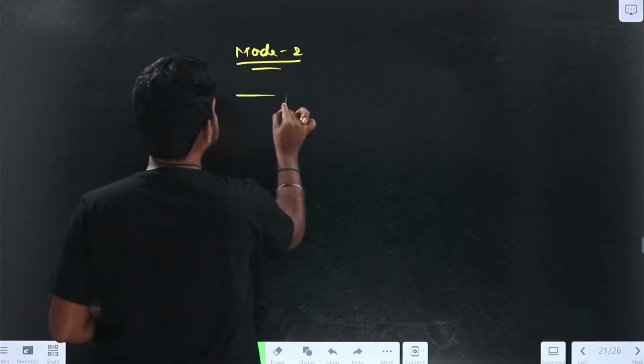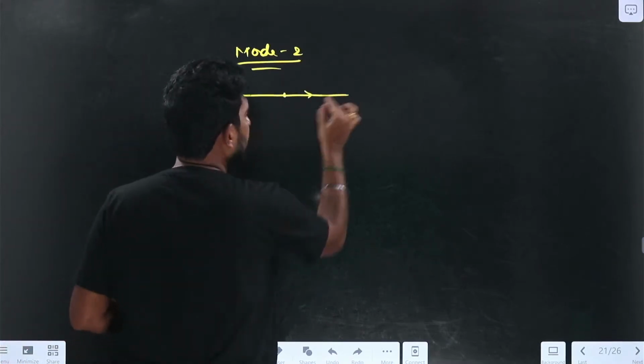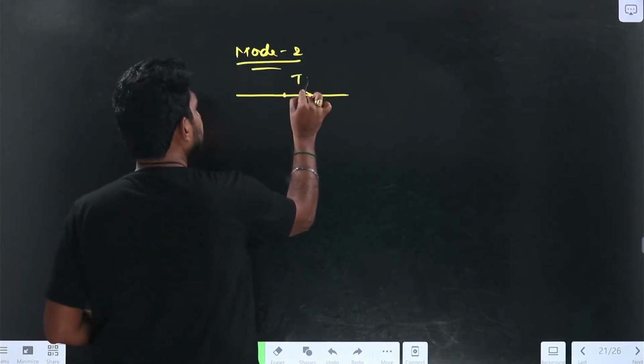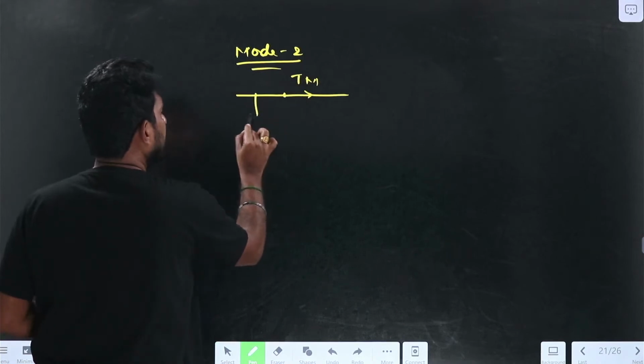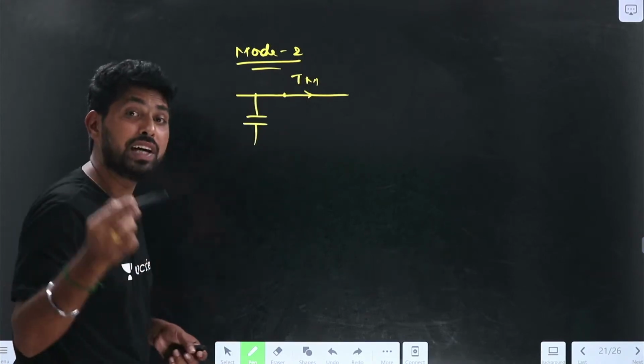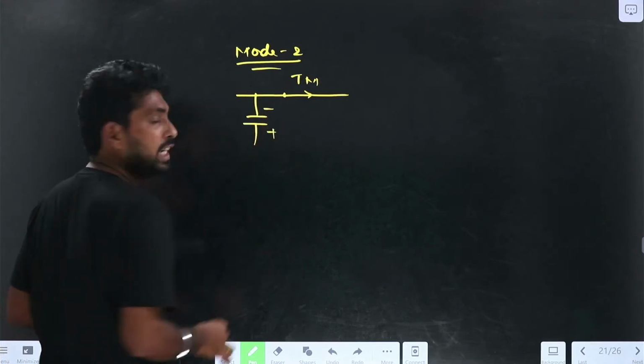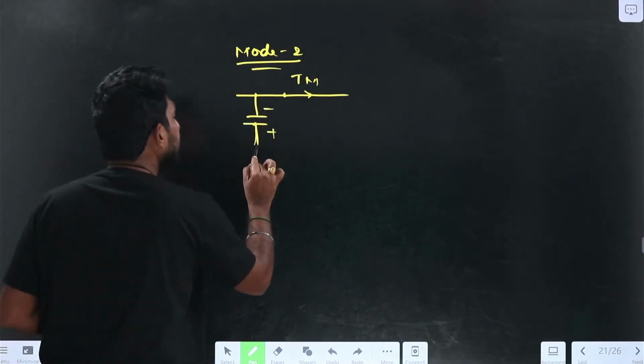So the Tm is still on because the current flowing through the main thyristor is not off, so Itm will be in the on condition, the main thyristor is on, and the capacitor is charged to minus Vs, so I need to interchange the polarities, minus plus, right? So what happens during that time?